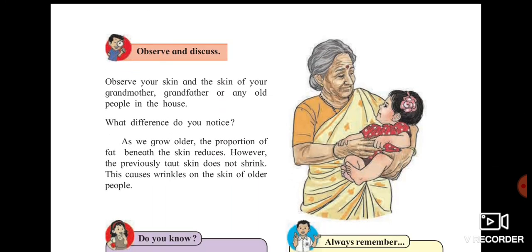Now when you are growing older, the proportion of fat changes. In 5th standard you have studied that below our skin there is fat, and as you grow older this fat count reduces, and that is why your skin starts to loosen, and you can see wrinkles on your face, wrinkles on your hand, and that your body is shrinking. So this causes wrinkles on the skin of older people, and that's why you can see it in your grandmother or grandfather, you might have noticed this.